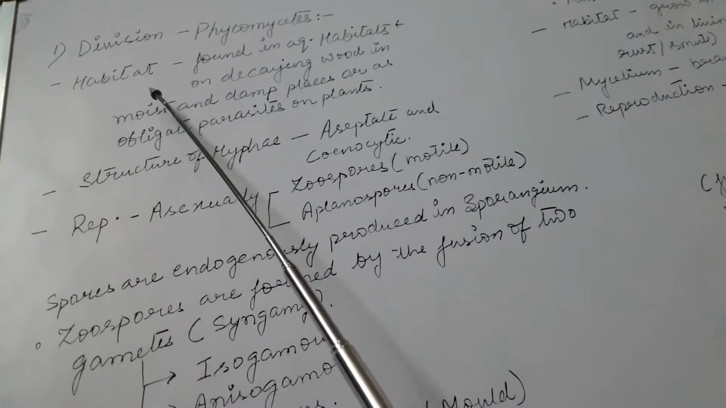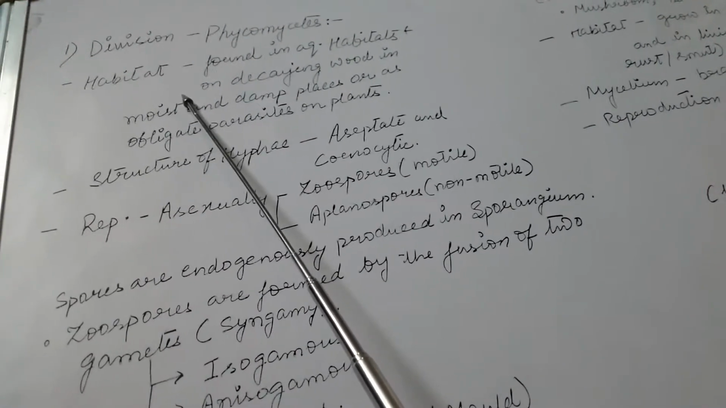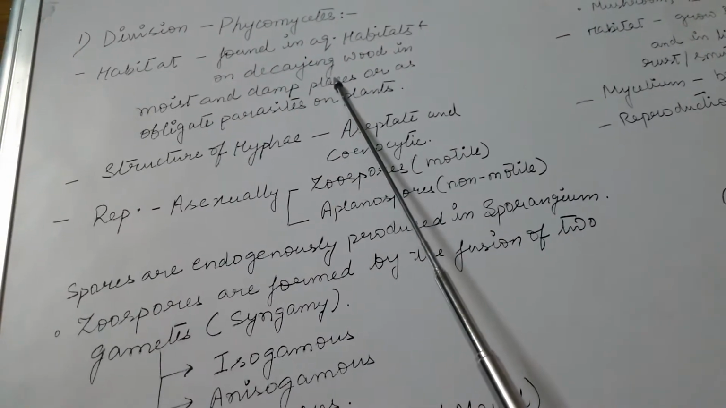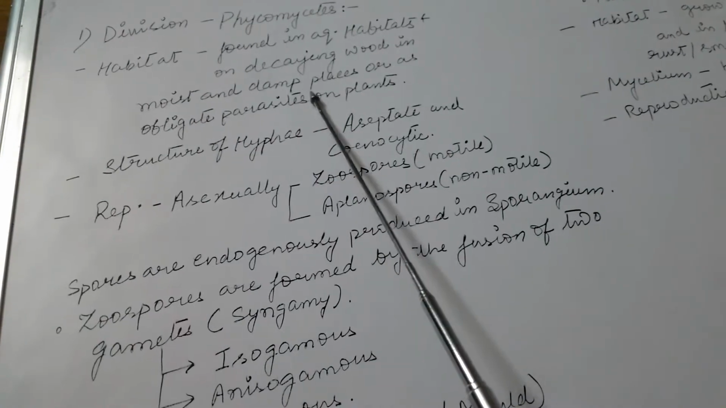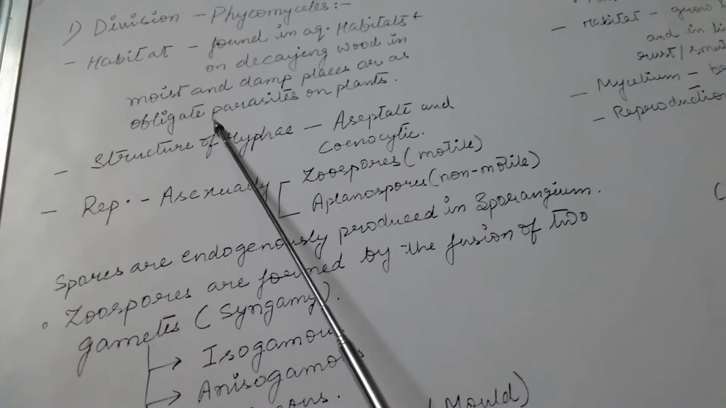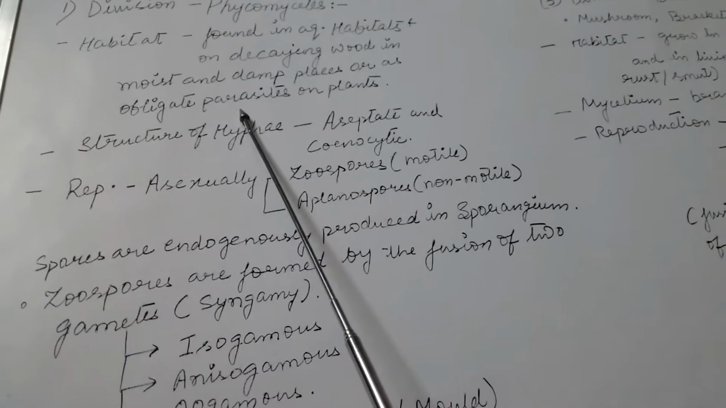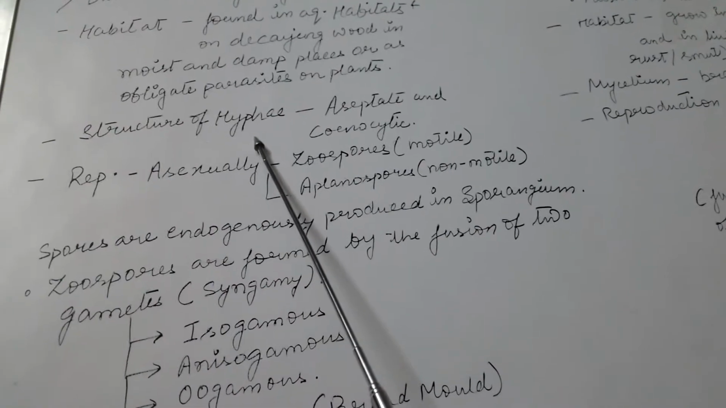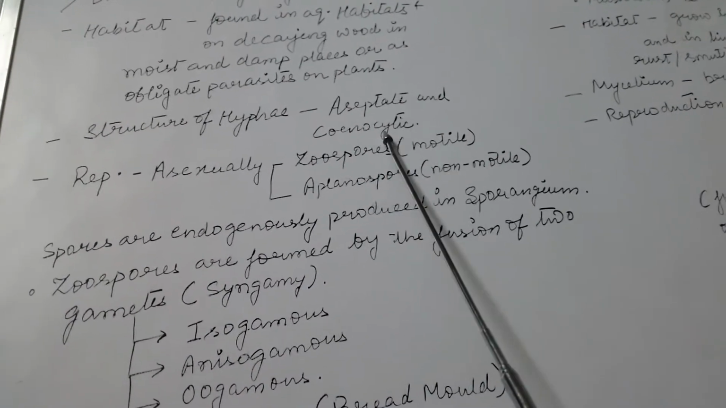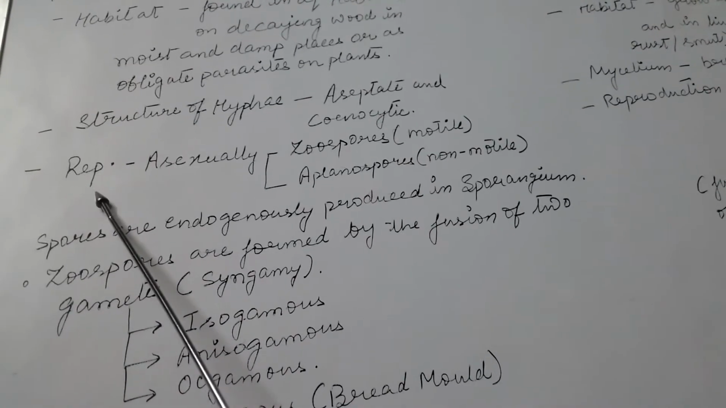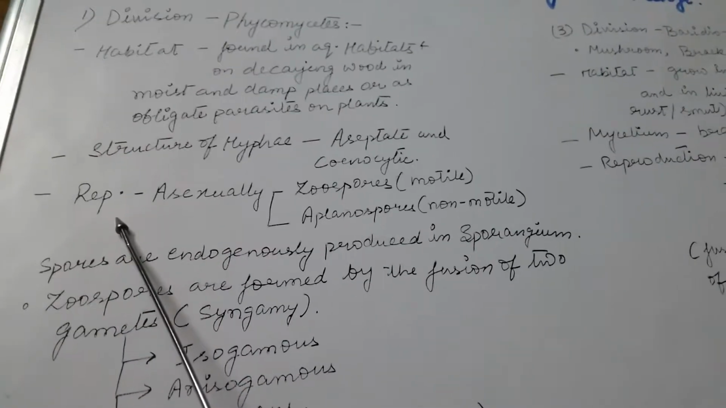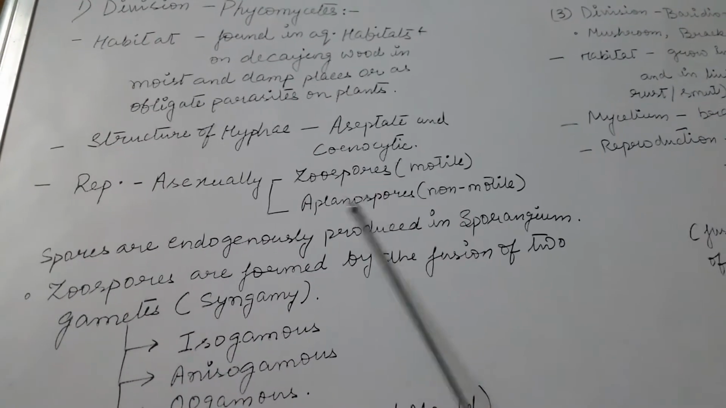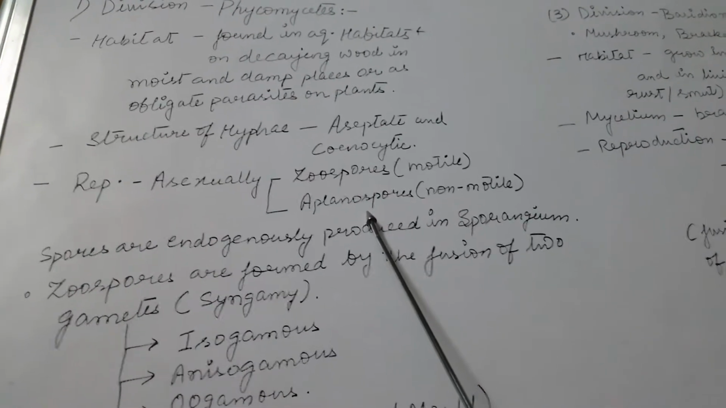The members of Phycomycetes are found in aquatic habitats, on decaying wood, and on moist and damp places, and some are also found as obligate parasites on plants. Now the structure of hyphae: the hyphae are generally aseptate and cenocytic in nature. The members of Phycomycetes reproduce asexually by motile spores, that is zoospores, and non-motile spores, that is aplanospores.